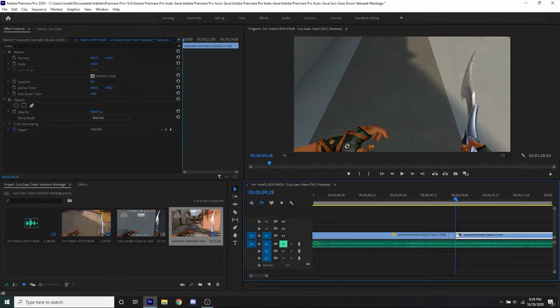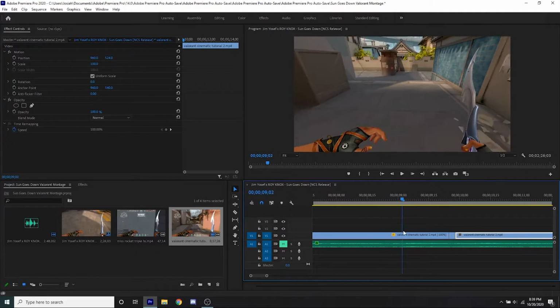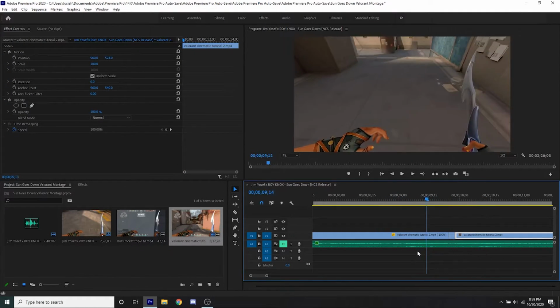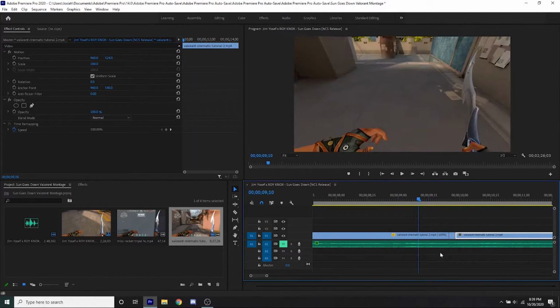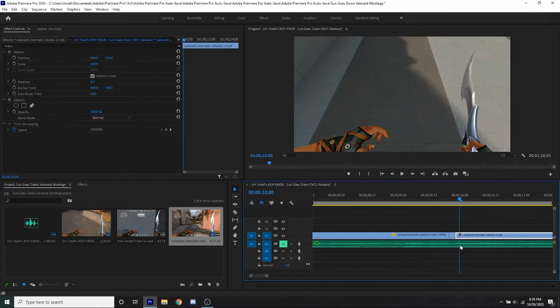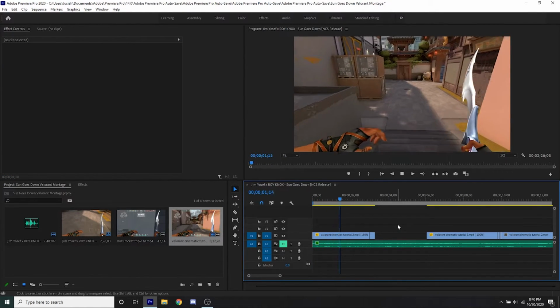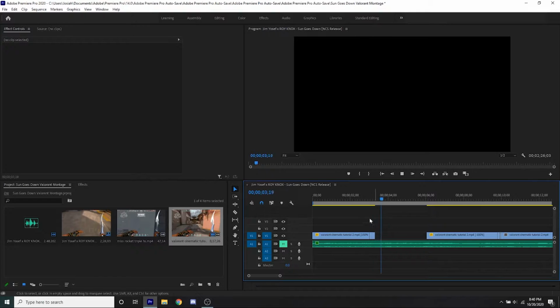Now this is a really good transition for when we want to speed up looking down at the floor, and it goes fast like this. And that will look really good in editing. As you can see right here, if it goes fast, it looks pretty seamless. So now we have our cinematic right here, and it looks really nice.